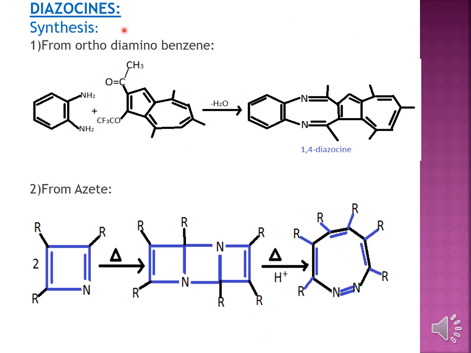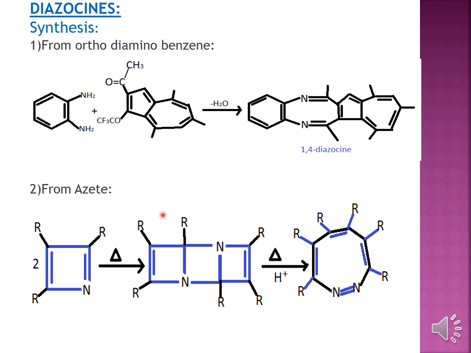In the diazocines, it is 2 nitrogen atoms in the 8-membered ring. And so how you will synthesize this is, you are taking the orthodiamino compounds, orthodiaminobenzene, and then you are treating it with this complex molecule. If you will treat it with this, there is the generation of this bond over here. With the cleavage of a water molecule, you will generate the complex molecule, that is your 1,4-diazocine. And then the mechanism is not necessary, so I am not showing you here.